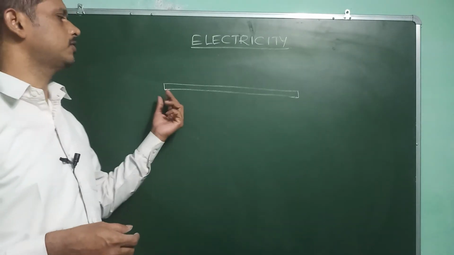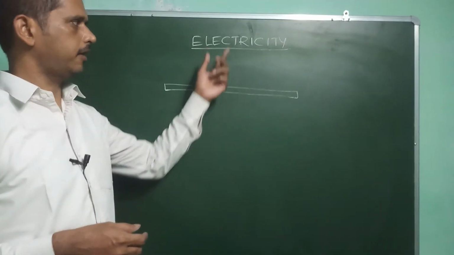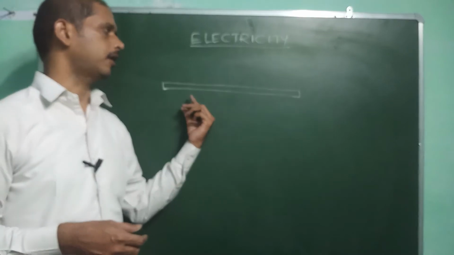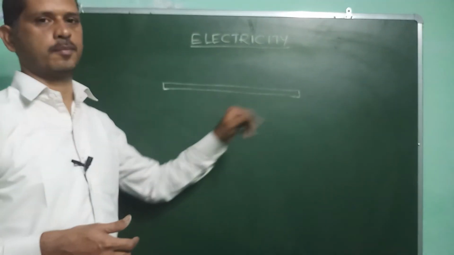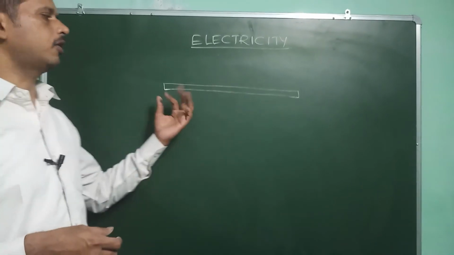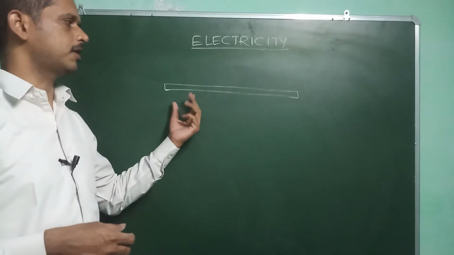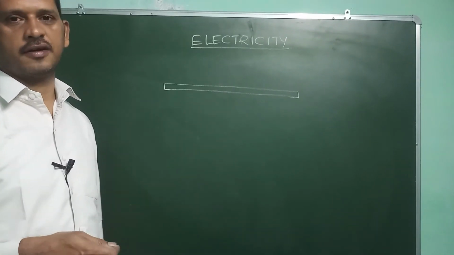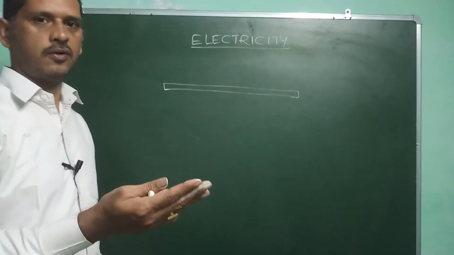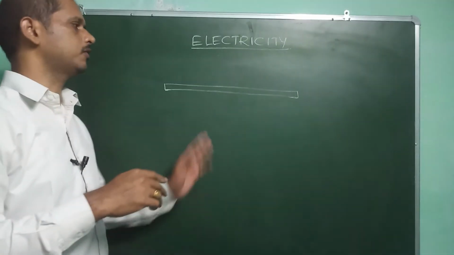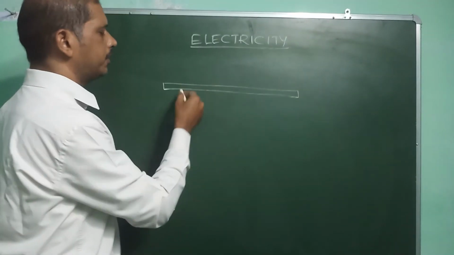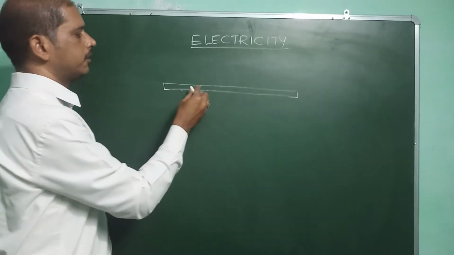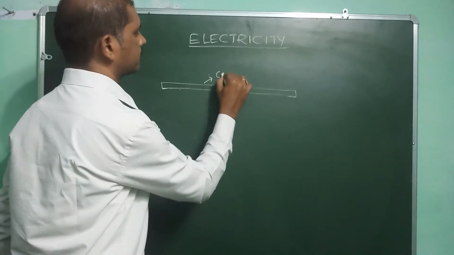A conductor is one which can conduct electricity from one place to another place. If it is not a conductor, it is a bad conductor or insulator, which does not allow electricity to pass through itself.